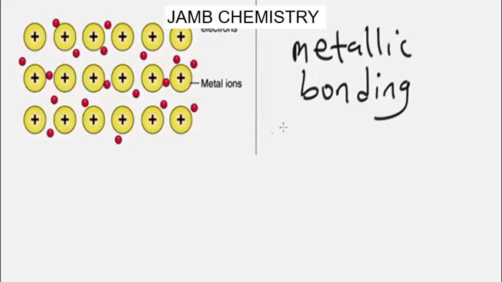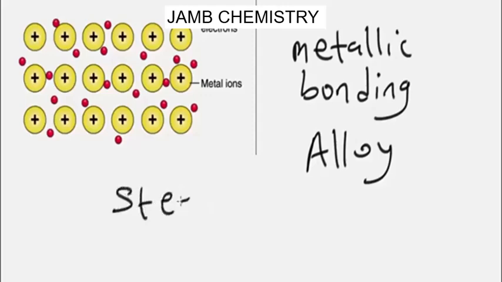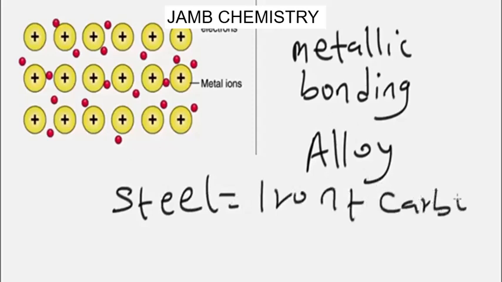Very important. Now, having known this basic information about metallic bonding, let's look at the concept of alloy. Note that alloys are a combination of two or more metals. So a combination of two or more metals will give you what? An alloy. Now we have basic examples of alloys. We have steel. Steel is an alloy made up of iron plus carbon.